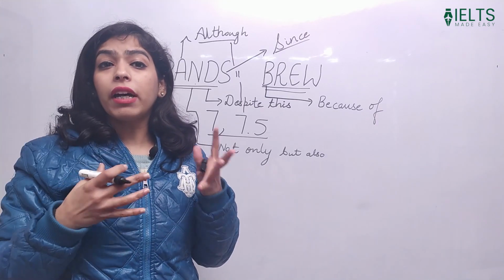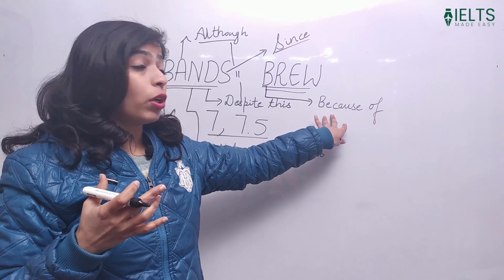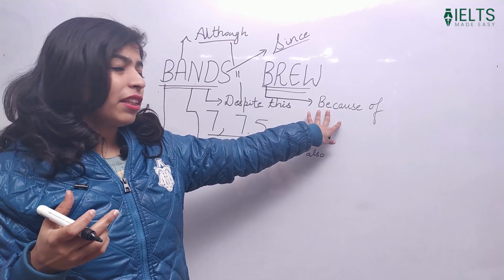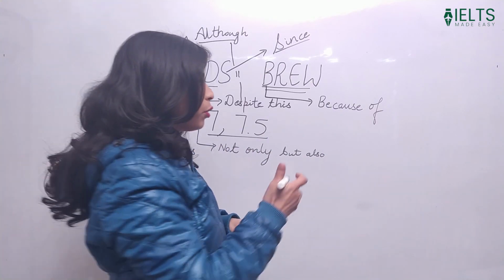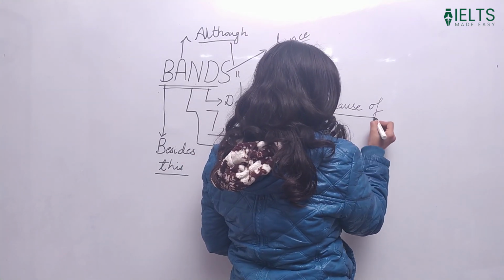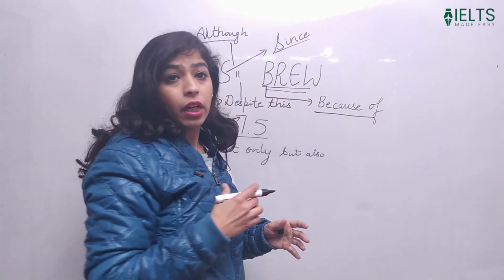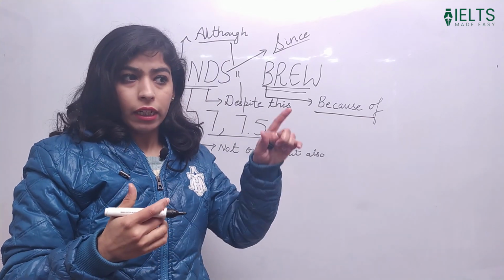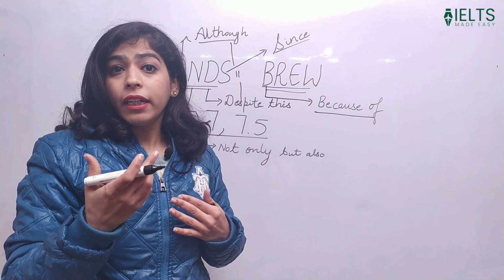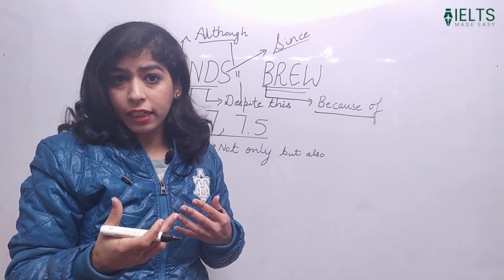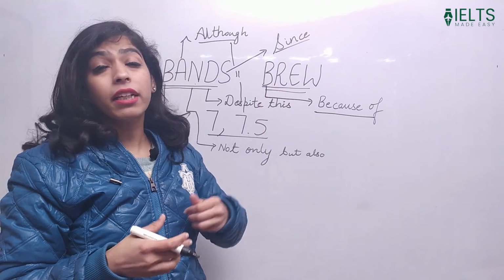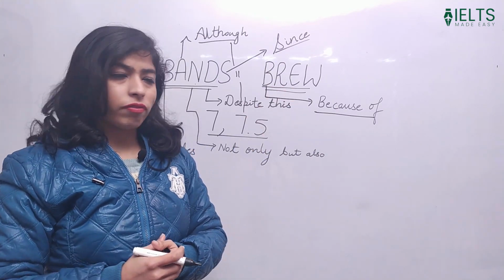So we can use one or the other thing. We are explaining our point and we have used because of in between, or this is basically the word which I always prefer using in the beginning. Because of the increasing problem of global warming, many people are getting affected, their health is getting affected because of this. This is something we can explain when it comes to because of.